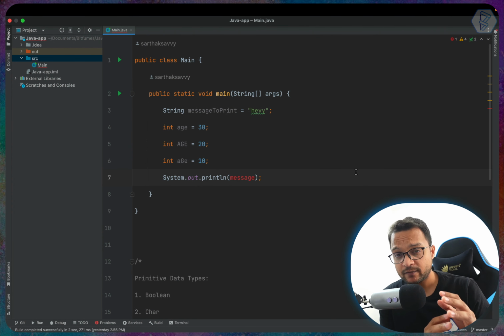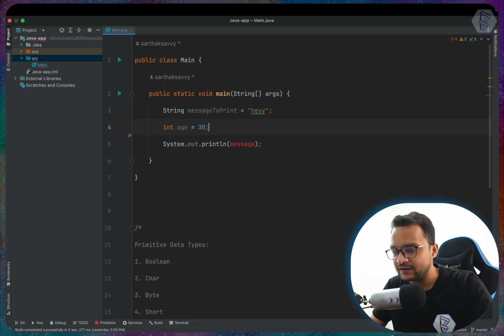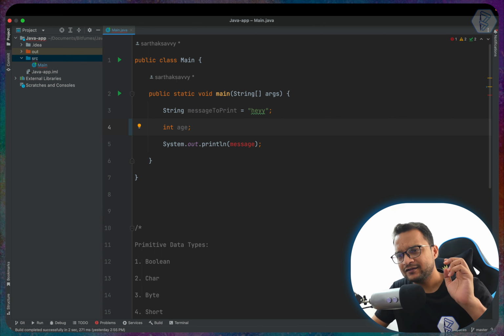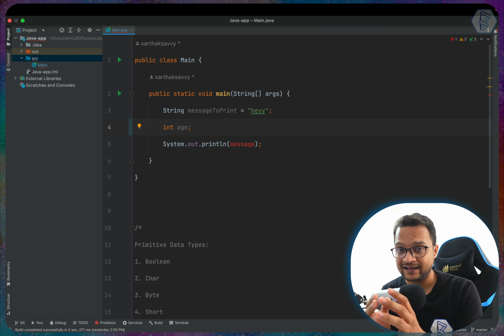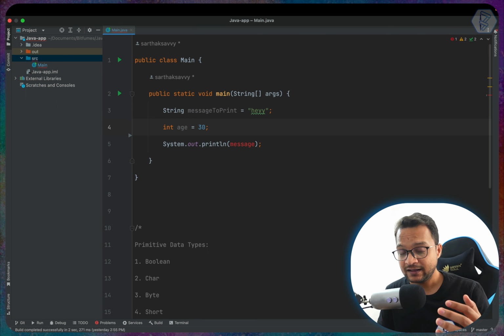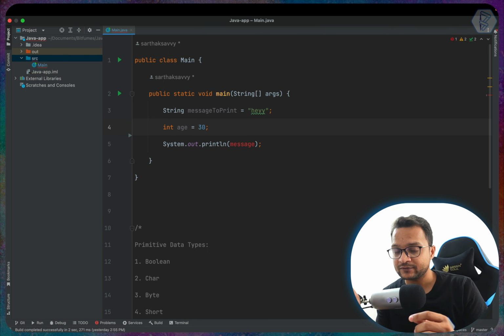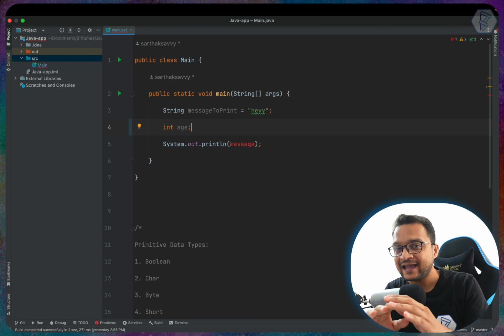Before moving to the non-primitive variables, we can not just define the variable with a value, we can define the variable without any value. Now, this seems like a strange thing. So think about this. We know that a variable is just like a box, and when we say equal to something, the right side of the equal to sign is the value we are putting inside the box. Now if we are not giving any value, that means the box we have created, the variable, is empty.